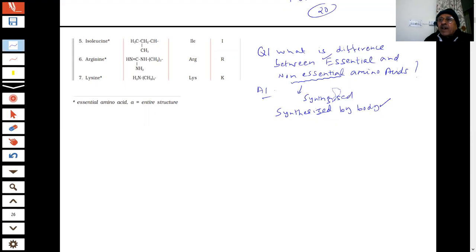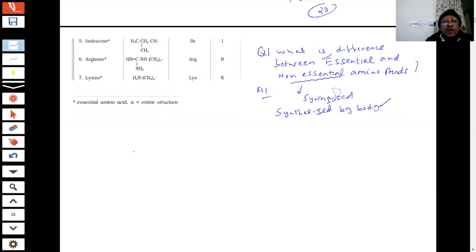They will ask for examples of each. It is written here: the ones with an asterisk, where there is a star, are essential amino acids, such as lysine, arginine, isoleucine. These are essential for us; we have to take them in our diet. Those which are not starred are manufactured within the body. So when the body can make them, we don't need them. Got the difference? We should be very careful about what we write. We are now doing biochemistry, biomolecules.